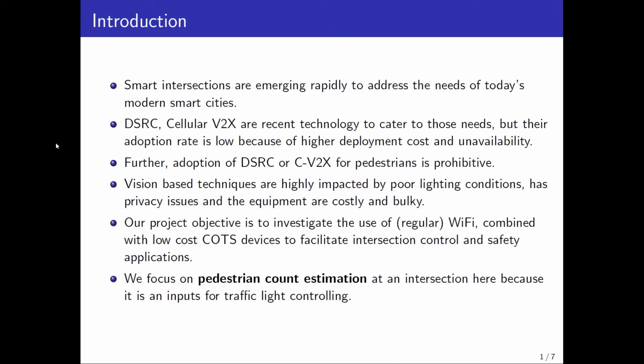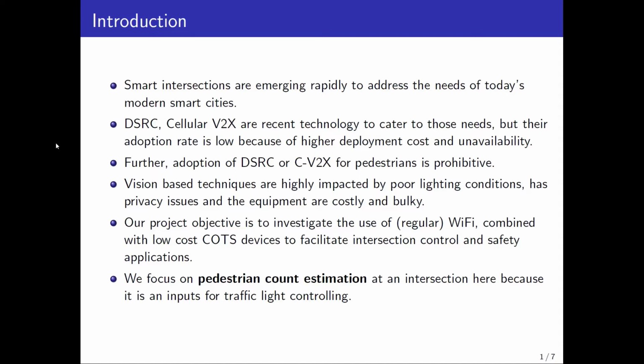Smart intersections are an important component in intelligent transportation systems. They improve safety and traffic flow as well as reduce transit times. DSRC and cellular V2X are current standards that enable communication among vehicles and roadside equipment. Even though pedestrians and cyclists are important players in ITS, adoption of DSRC or cellular V2X for them is prohibitive.